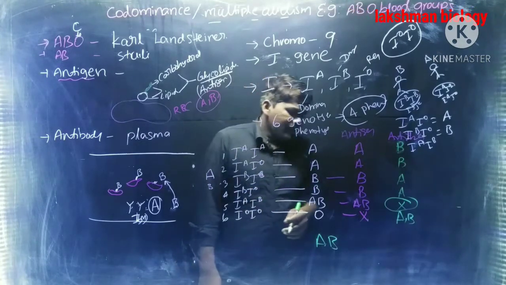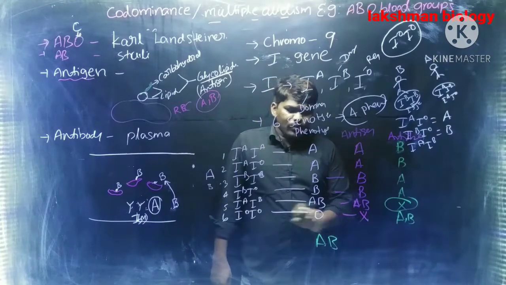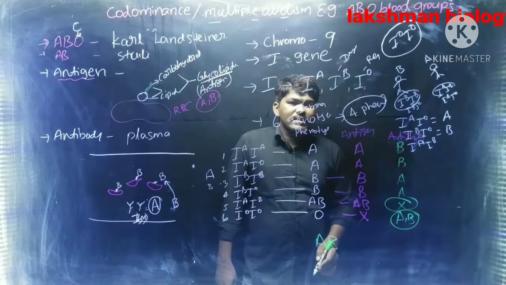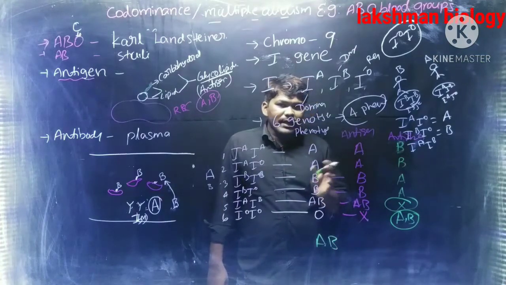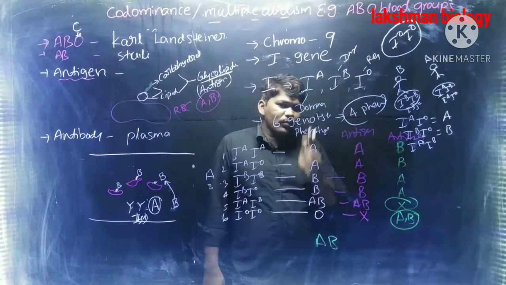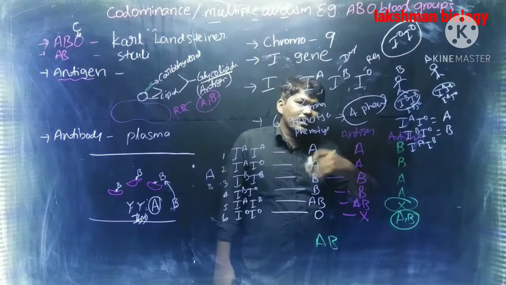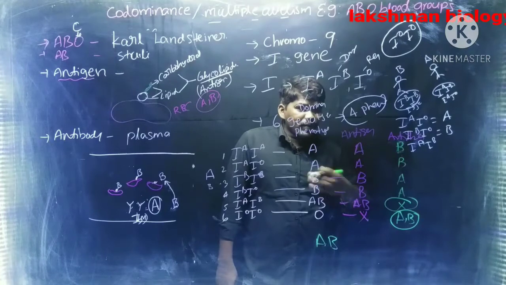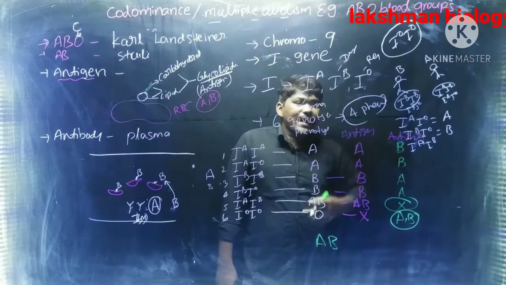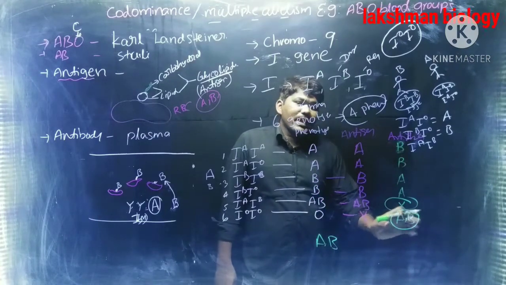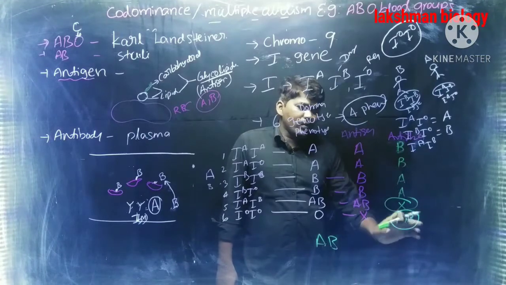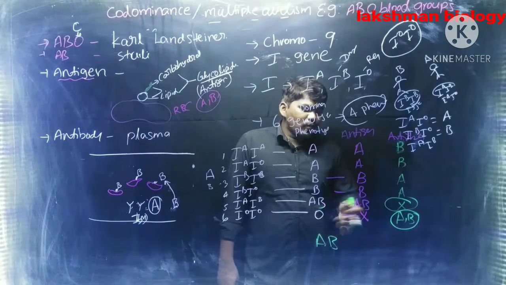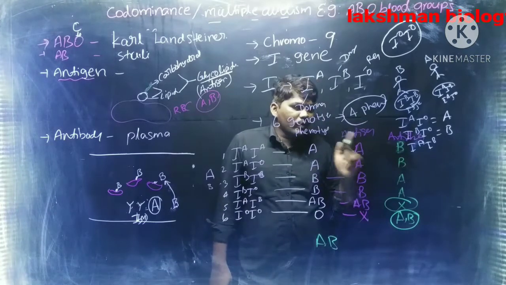But O blood group people contain both A and B antibodies, hence O blood group cannot take blood from other blood groups. Only O blood group can take blood from O blood group, because they contain A and B antibodies. While taking blood, we have to see the antibodies of the receiver. The receiver has 2 antibodies, so because of the presence of these 2 antibodies, O can take blood from only one type.